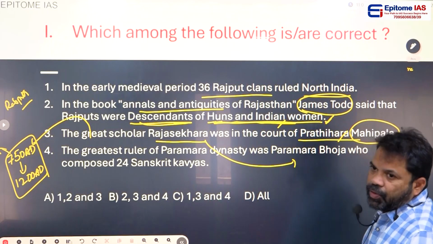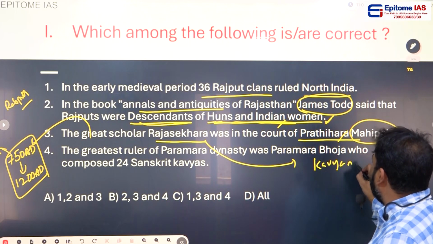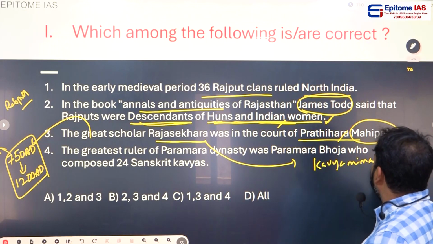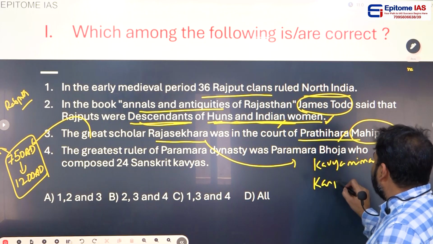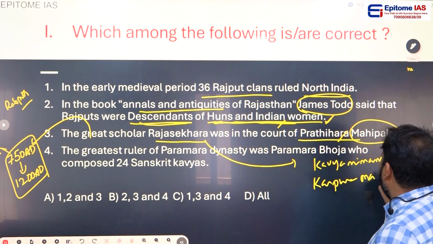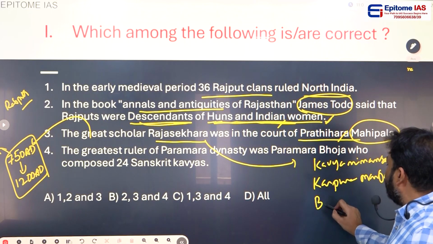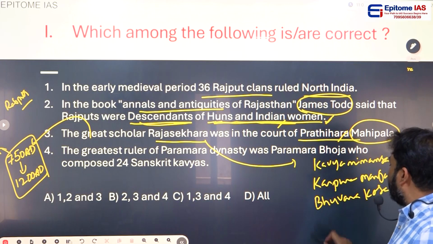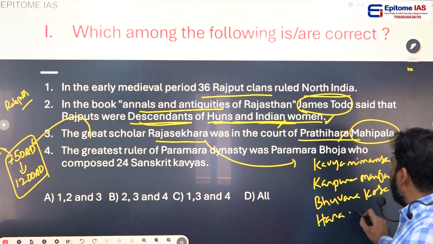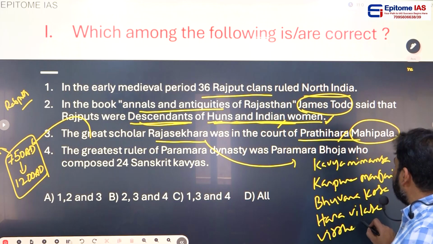Rajashekara wrote many books: Kavya Mimamsa, Karpura Manjari, Bhuvana Kosha, Hara Vilasa, and Vidya Salabanjika.